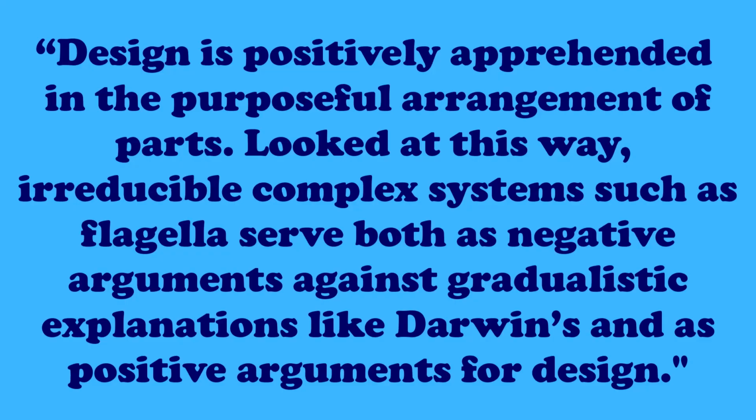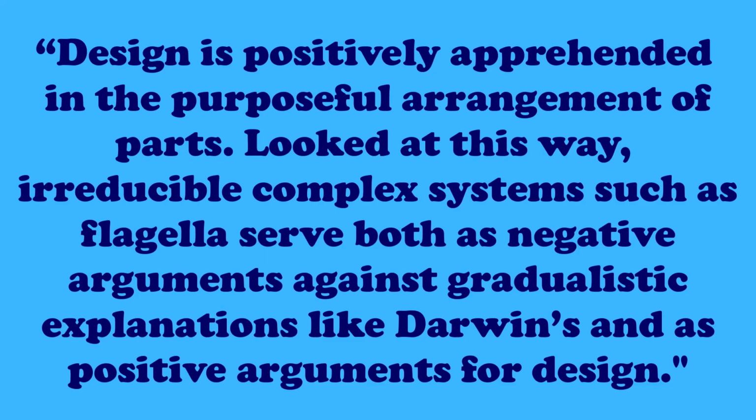This means that there's no Darwinian way to explain how these pieces survive through the process of natural selection until they get assembled into a system that as a whole is fully functional. Intelligent design proponent Michael Behe explained the implications of this discovery by saying, "Design is positively apprehended in the purposeful arrangement of parts.